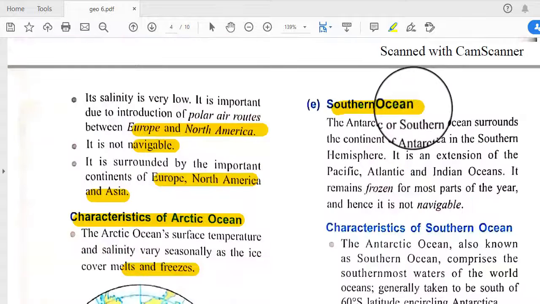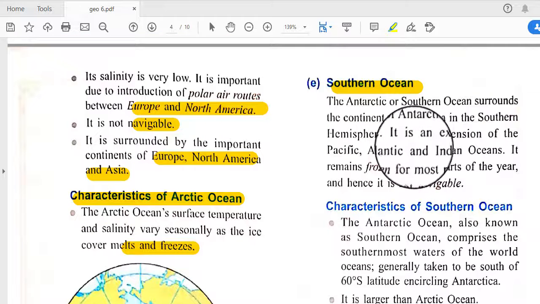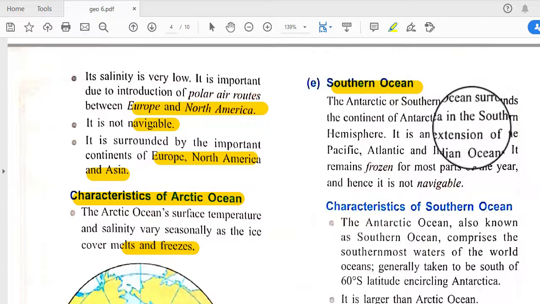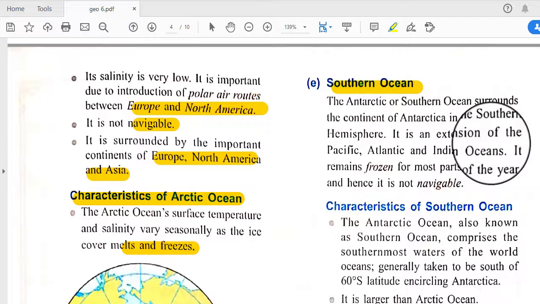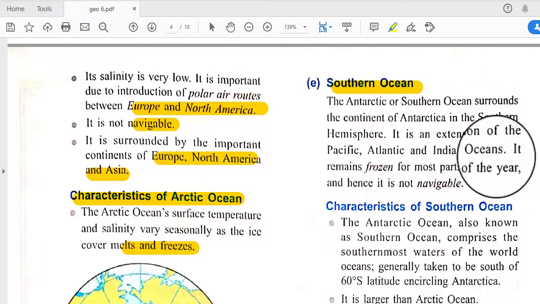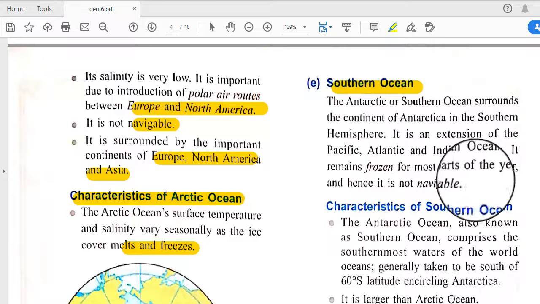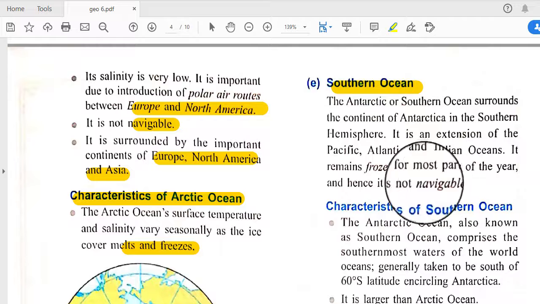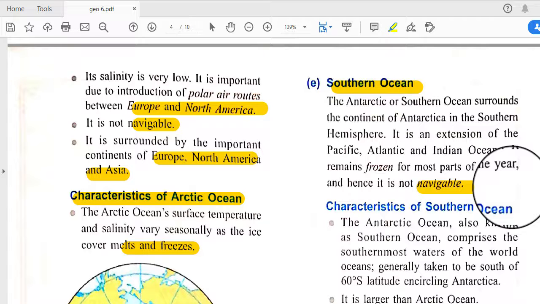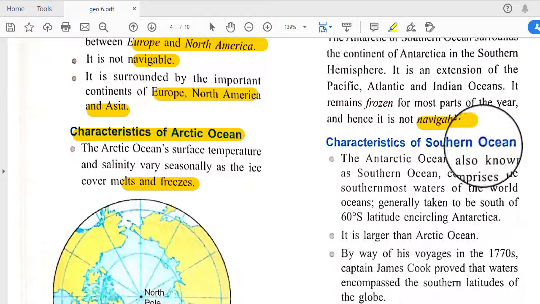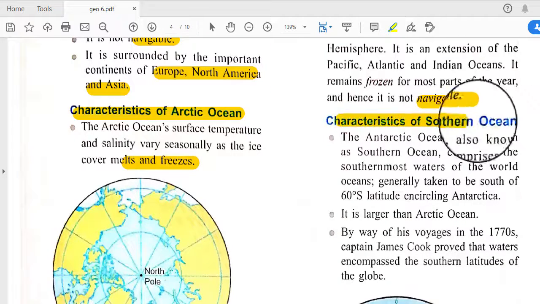Next is the Southern Ocean. The Southern Ocean surrounds the continent of Antarctica in the southern hemisphere, and it is an extension of the Pacific, Atlantic and Indian Oceans, and it remains frozen for most of the year. So the Southern Ocean is also frozen, and hence it is not navigable for us. Next are the characteristics of the Southern Ocean.